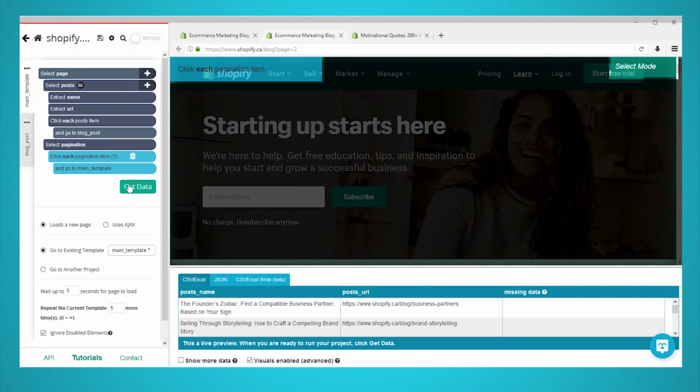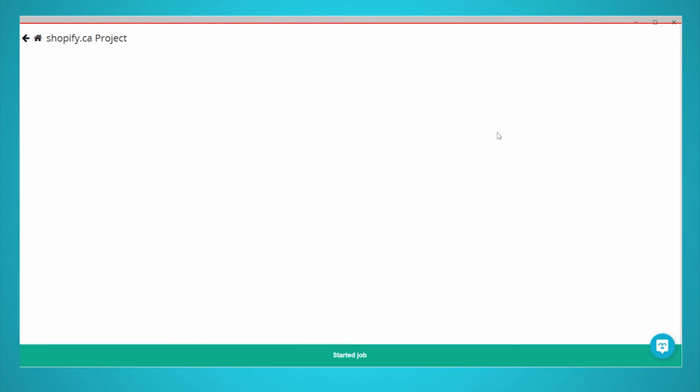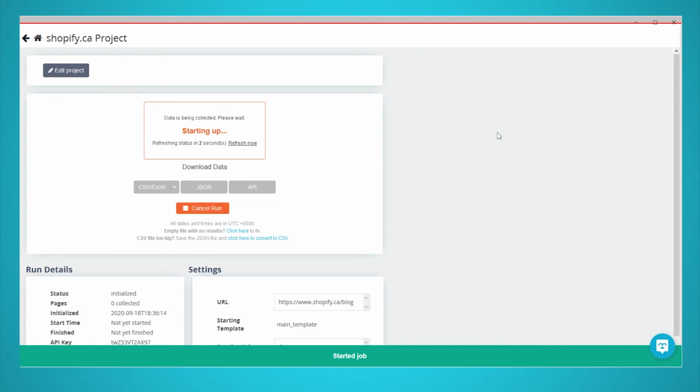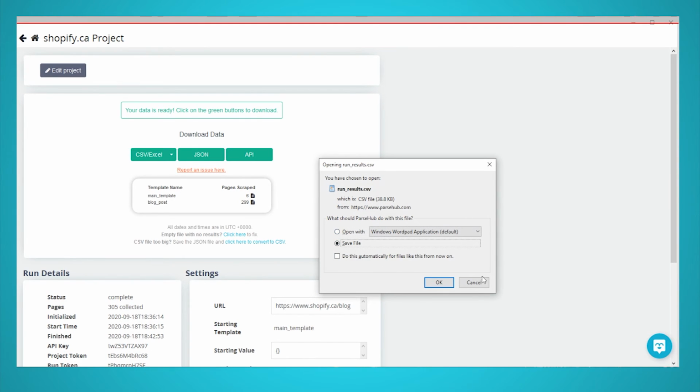Start by clicking on the green Get Data button in the left sidebar. Here, you can test, run, or schedule your scrape. In this case, we will run the scrape right away. ParseHub will now go and extract the data you've requested from the web. Once done, you will be able to download your data as a CSV or JSON file. You now know how to extract meta titles and meta descriptions from multiple pages on a website.